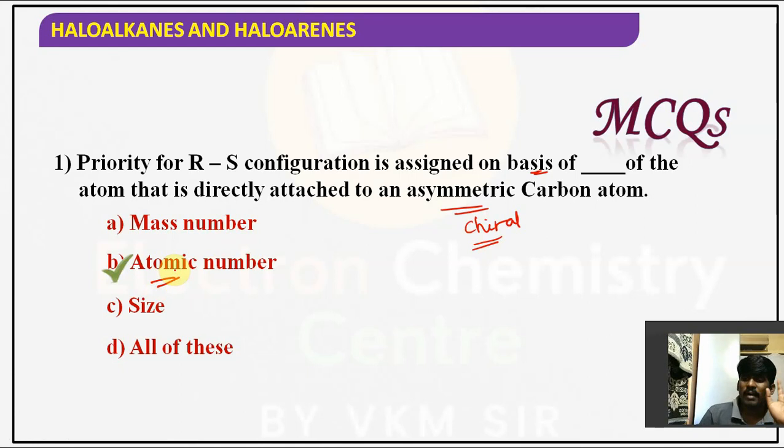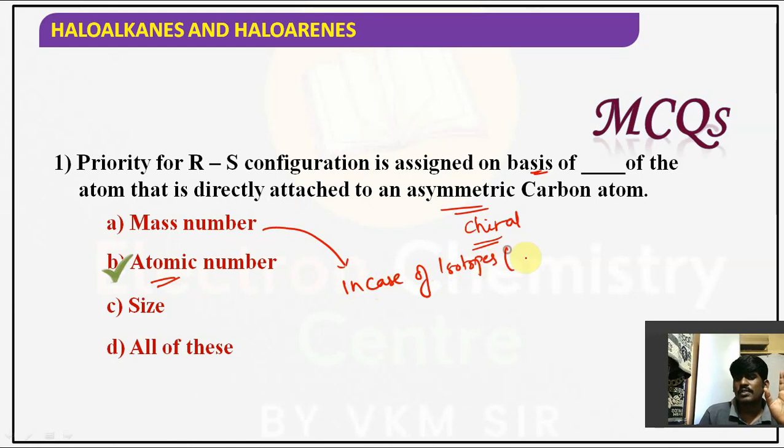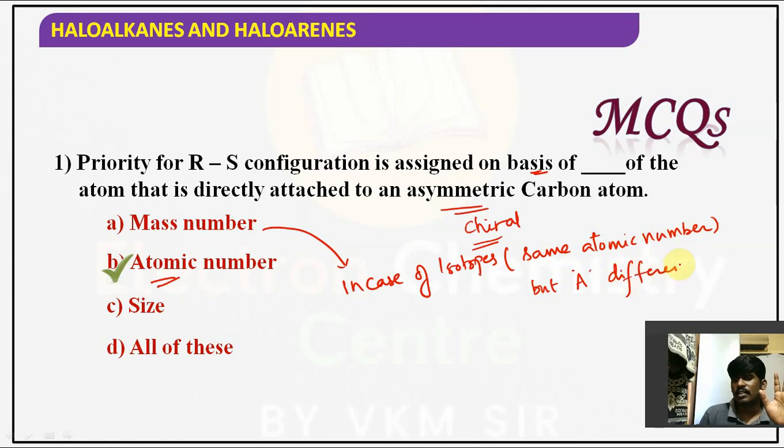We give priority on the basis of mass number only in the case of isotopes. Why? Because isotopes have the same atomic number, but the mass number is different. In that case, the one having the highest mass number should be taken. Okay.